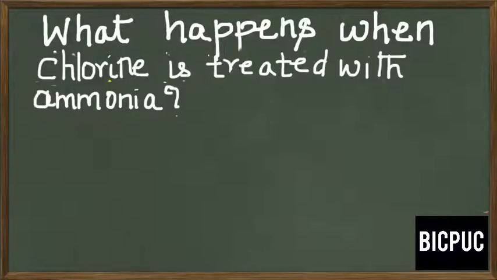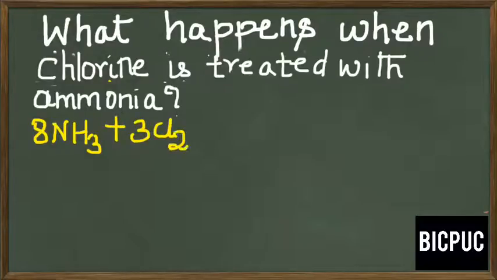In fact, nitrogen trichloride is a very powerful explosive. Let me write the reaction for both the cases and explain to you how the products are obtained. In the first case, where chlorine is treated with excess of ammonia. So 8NH3 indicates that chlorine is treated with excess of ammonia.